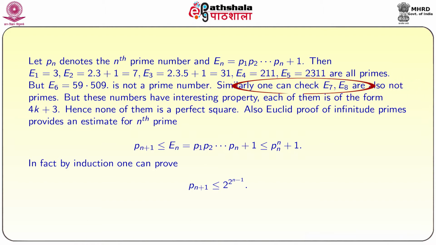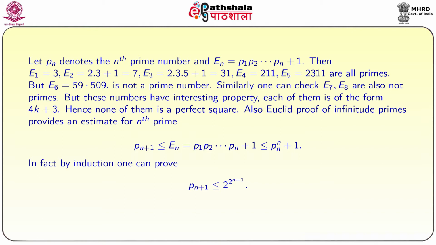Similarly, one can easily check that E7 and E8 are also not primes, but these numbers have an interesting property. It is a nice exercise to check that each of them is of the form 4k plus 3. Hence, none of them is a perfect square, as we proved that every perfect square is of the form either 4k or 4k plus 1, but all these numbers are of the form 4k plus 3. That is why none of these are perfect squares.